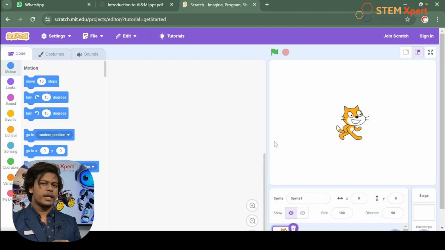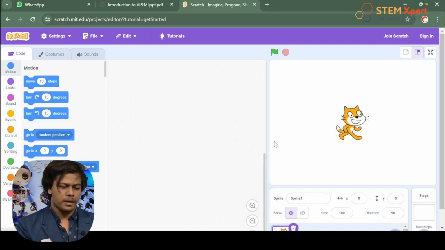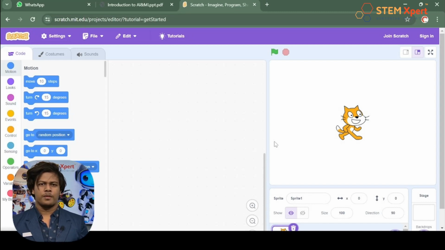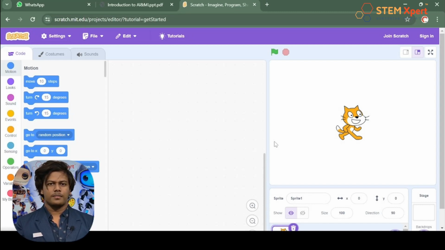And over here you can see a cat as a default sprite. Wait, what did I say? Did I use the word sprite? Okay, hold on. What does that mean? Any guess from anyone? What does that mean, sprite? Anyone? Well, sprite means the character. So just keep in mind that's really important. Sprite means the character. So here the software has a default sprite, that is the cat.